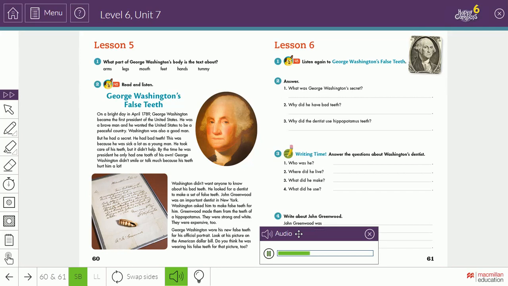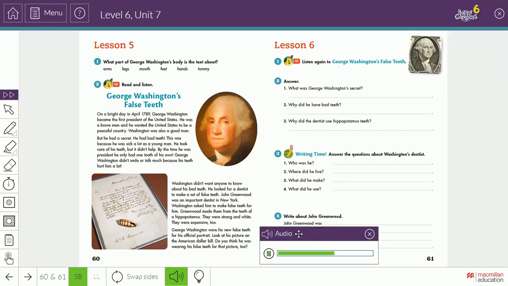He had bad teeth. This was because he was sick a lot as a young man. He took care of his teeth, but it didn't help. By the time he was president, he only had one tooth of his own. George Washington didn't smile or talk much because his teeth hurt him a lot.